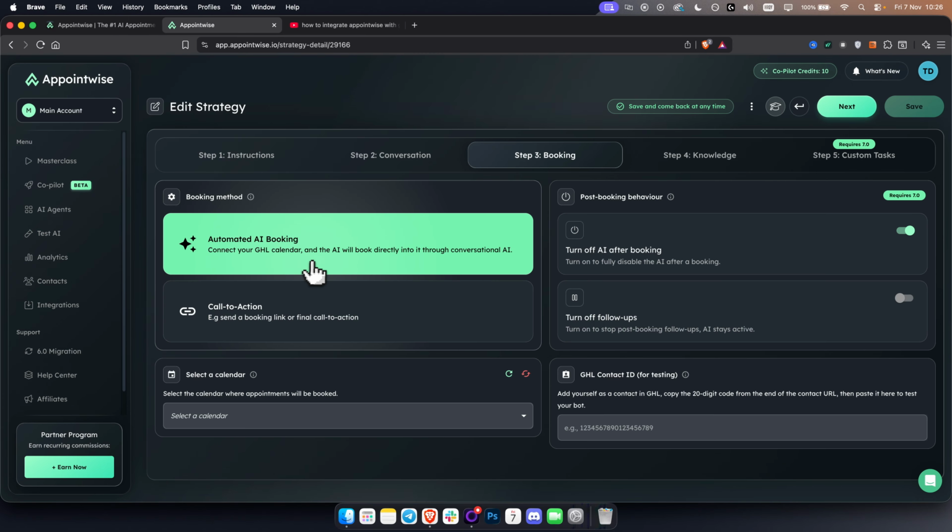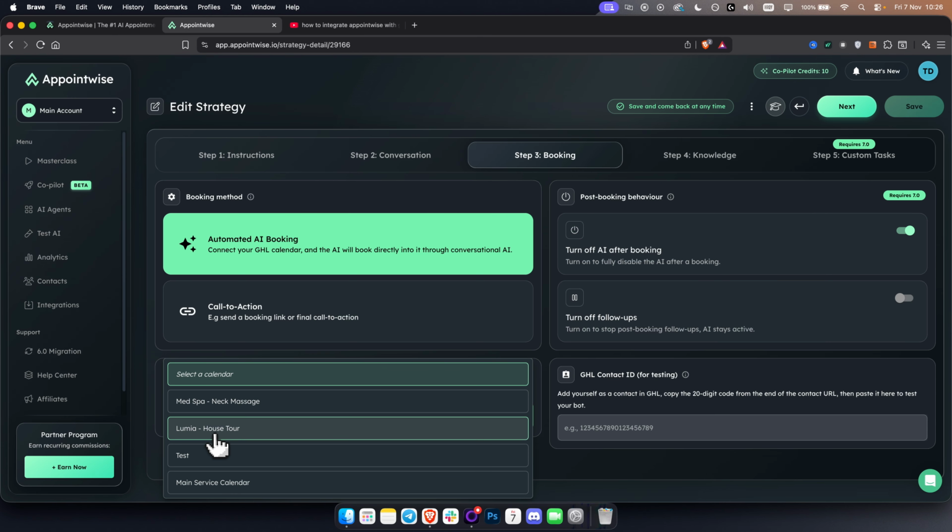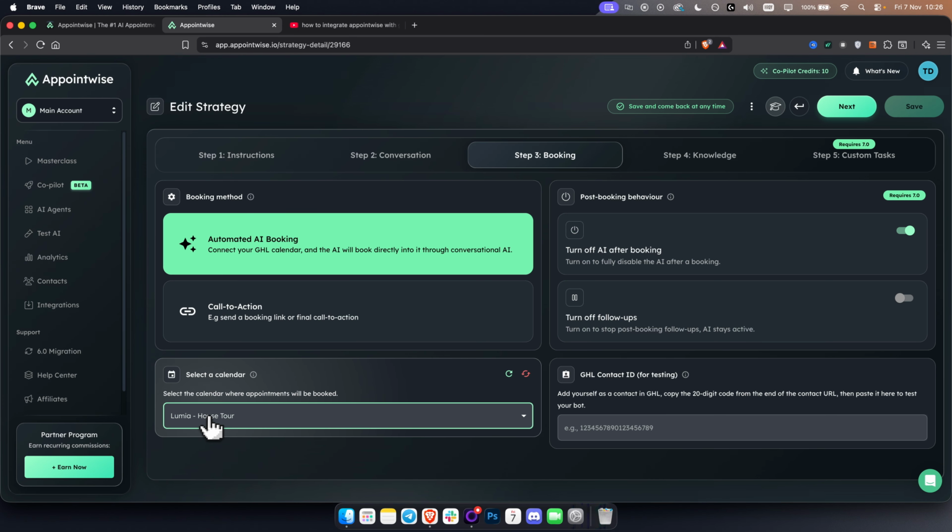So this is the automate AI booking, and it connects your Go High Level calendar with APPOINTWISE. Here, as you can see, I can just select the calendar from my Go High Level, and whenever the AI agent qualifies the leads, it will basically book them without me sending out the link to my calendar in Go High Level. So everything is going to be organized, okay?